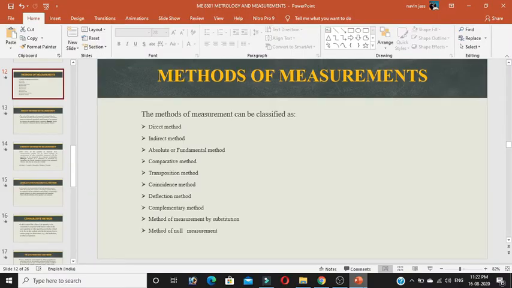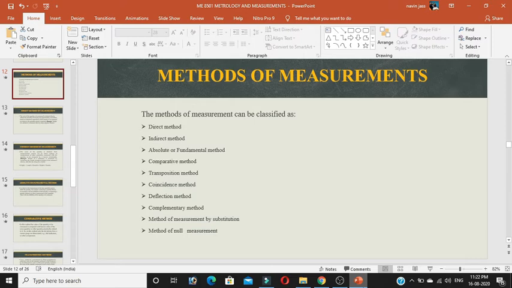The next topic is methods of measurement. What are the methods we use for getting the measurements? The methods of measurement can be classified into 10 different methods. The first is the direct method.